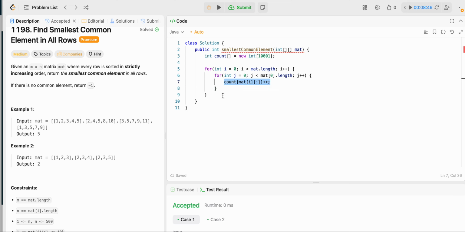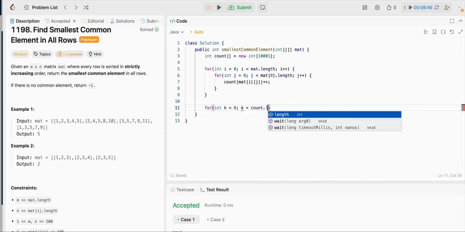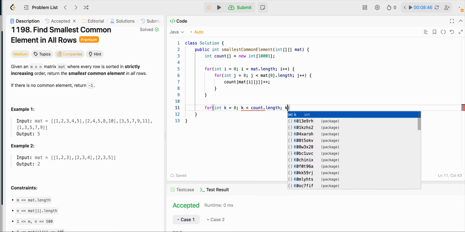Let's go ahead and check for the first value that reaches our length of arrays in our matrix. Okay. So for int k equals 0, k is less than count.length, k plus plus.